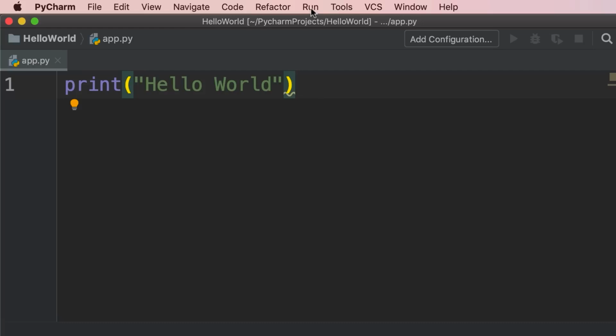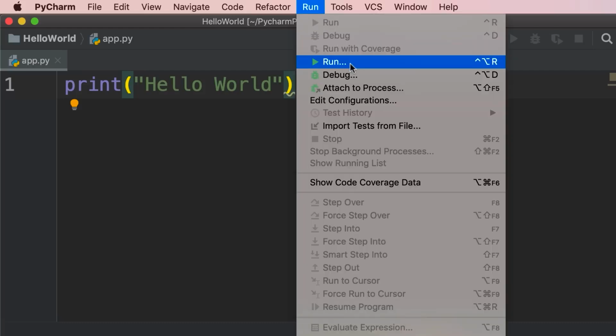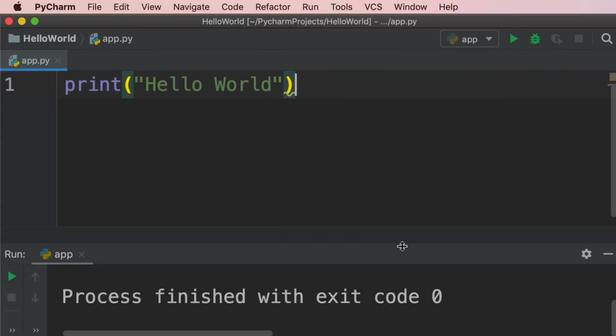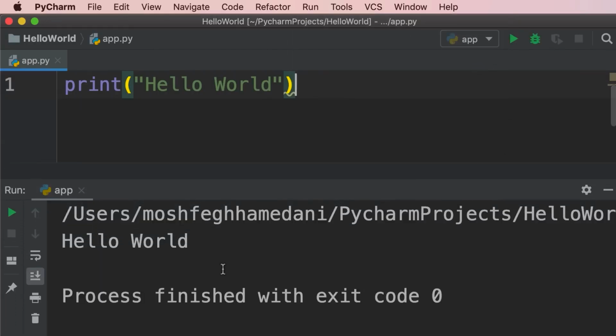On the top, we go to the Run menu and then select Run. Note that there is a shortcut associated with this command. I always use shortcuts because they increase my productivity. So let's click on this. Now select app, and over here, you can see this little window. This is what we call the terminal window, and it shows the output of our program. So here's the hello world message printed in the terminal window.